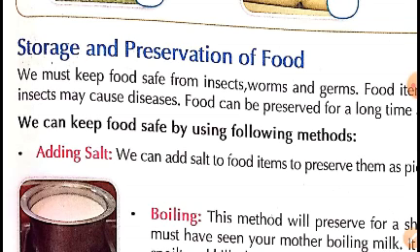By adding salt. Do you know, children, if you add salt, the extra water content of the fruit or vegetable is soaked by the salt and it does not allow the fruit or vegetable to spoil. That is why we can keep these items for a longer time by adding salt.